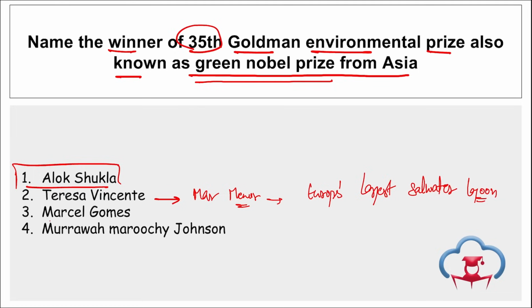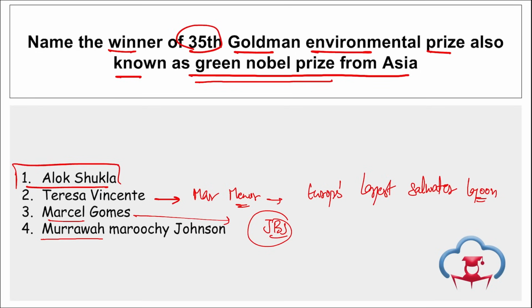Then if we talk about Marcel Gomes, he led a global campaign exposing JBS, that is the world's largest meat packing company, and it also exposed the illegal deforestation in Brazil that was done by this company.